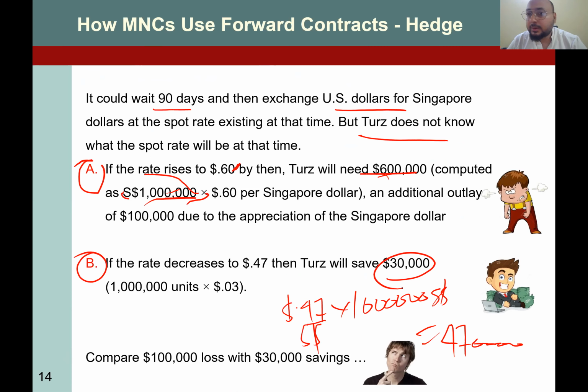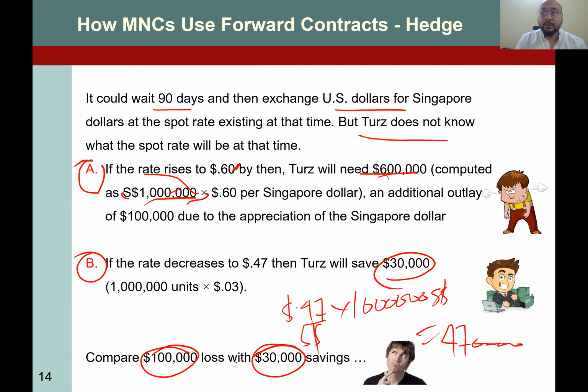Now, as a manager, you compare your profit and loss situation, your cost and benefit analysis. So which one is riskier? A loss of 100,000, or a savings of 30,000?